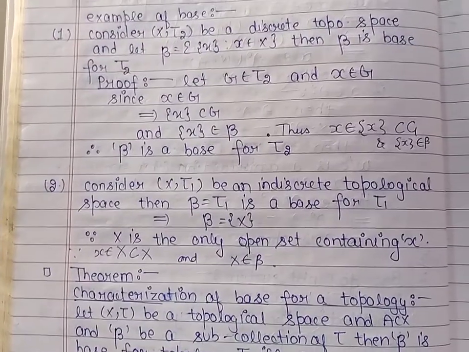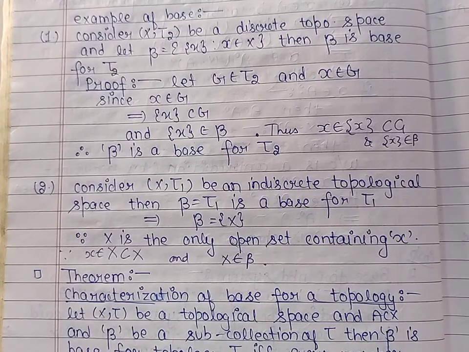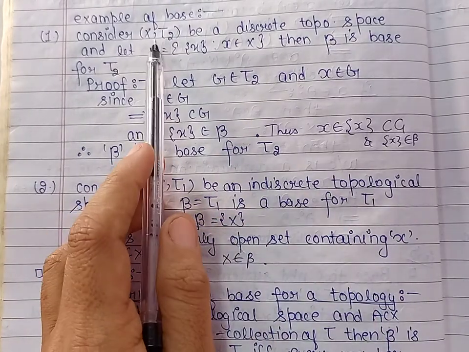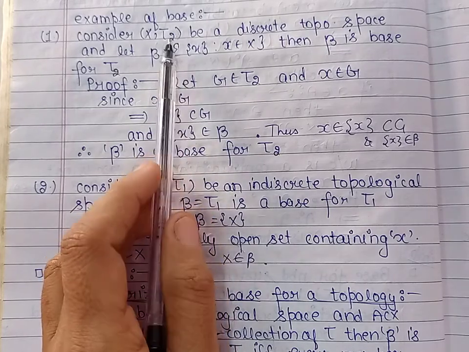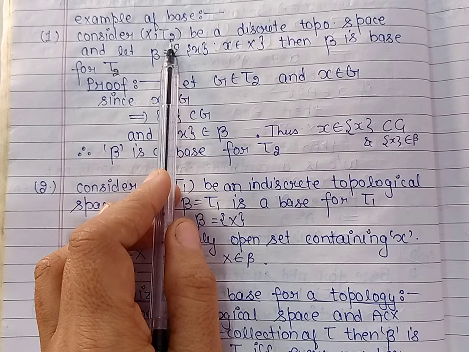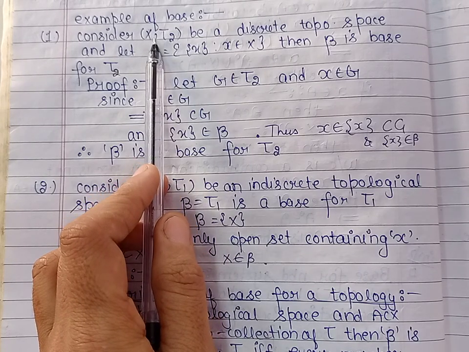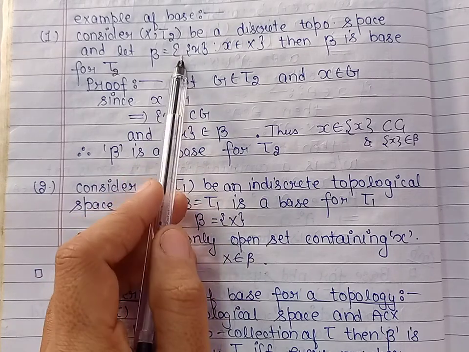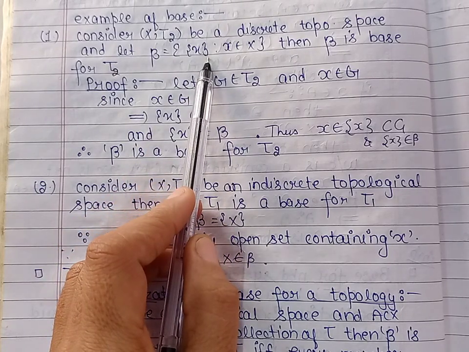Let us see an example of base. The first example is the discrete topological space. Let us take (X, tau_2). Here tau_2 is the discrete topology. The discrete topology is the collection of all the subsets of X. We will show that the collection of all the singletons forms a base for the discrete topology.